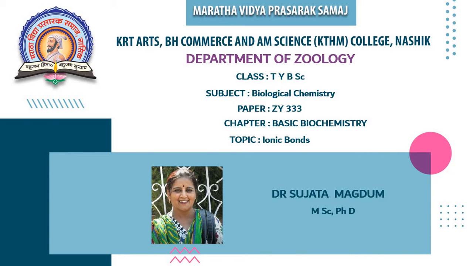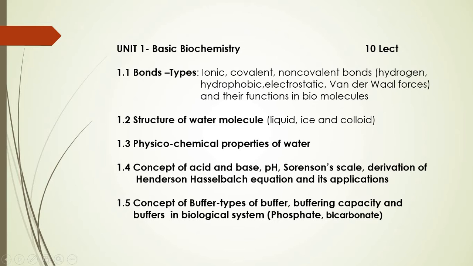Today we are going to begin our discussion from Unit 1, that is Basic Biochemistry, and in that I shall start with ionic bonds. Now these are the details of Unit 1, wherein you will be understanding the bonds, that is various kinds of bonds like ionic, covalent, non-covalent, hydrogen, hydrophobic, electrostatic, van der Waals forces, which are types of non-covalent bond, and their functions in different types of biomolecules.